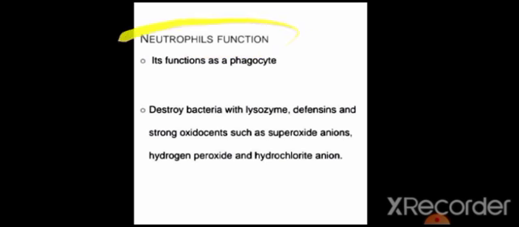Neutrophil functions. Neutrophil function is very important in WBCs. They function as phagocytes. Phagocytosis means when any infection occurs, the organism which is foreign to the body is phagocytosed, meaning killed and digested by the neutrophils. They destroy bacteria with lysosomes, which contain hydrolytic enzymes that destroy the bacteria. Defensins and strong oxidants such as superoxide anions, hydrogen peroxide and hypochlorite anions are also produced by neutrophils.